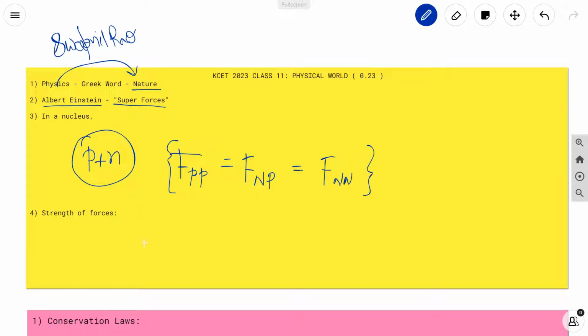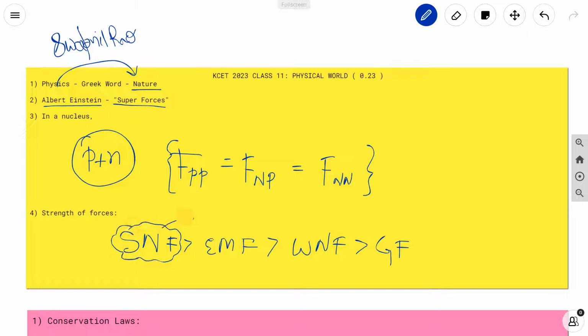And then we will go to the fourth point, which would be strength of forces. You have to know that strong nuclear force is the strongest force, after which there will be electromagnetic force, followed by weak nuclear force, followed by gravitational force, which means gravitational force is the weakest force and strong nuclear force is the strongest force. However, the point that you have to keep in your mind is this will be true only if the range is really short, which is approximately 10 to the power minus 15 meters, which means if they give it for a range beyond 10 to the power minus 15, then you have to make sure that you do not choose the option as strong nuclear force is greater than electromagnetic force. You'll have to do the other way around.